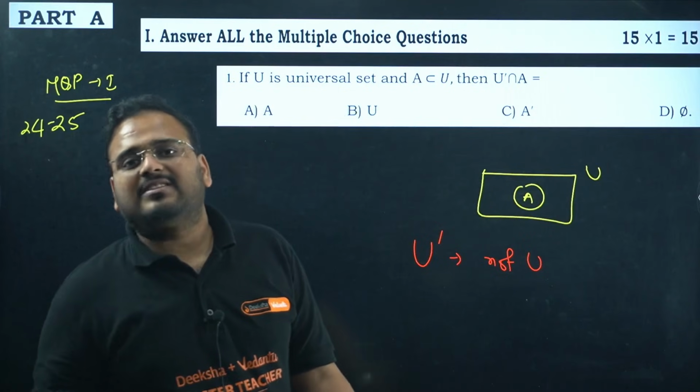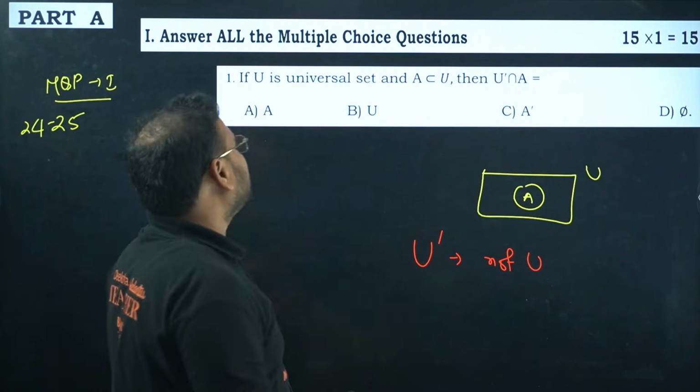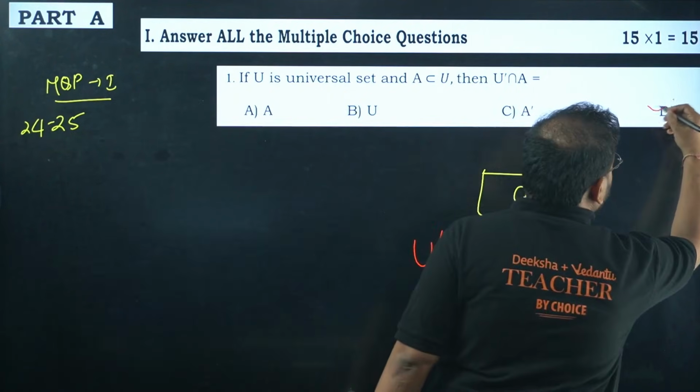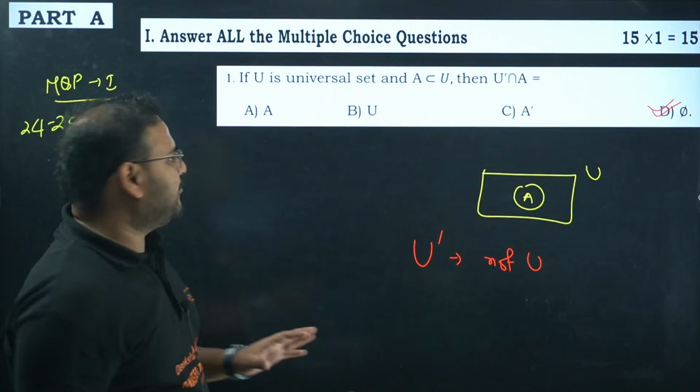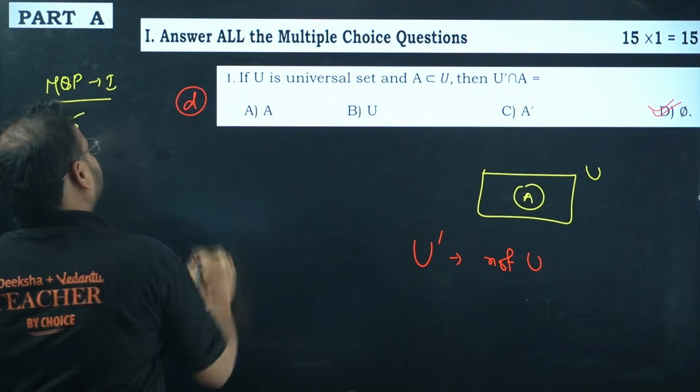The intersection of A with nothing, or not A, will always be a null set. Hence option D is correct. Question number 1, option D is correct.